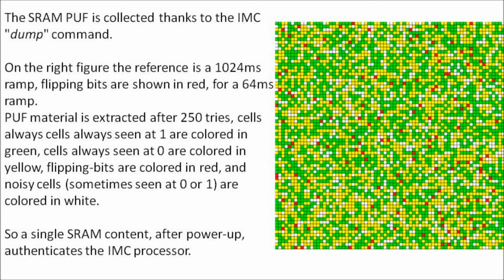On the right figures, the reference is a 1024 millisecond ramp. Flipping bits are shown in red for a 64 millisecond ramp. PUF material is extracted after 250 tries. Cells always seen at 1 are colored in green. Cells always seen at 0 are colored in yellow. Flipping bits are colored in red. And noisy cells, sometimes seen at 1 or 0, are colored in white.